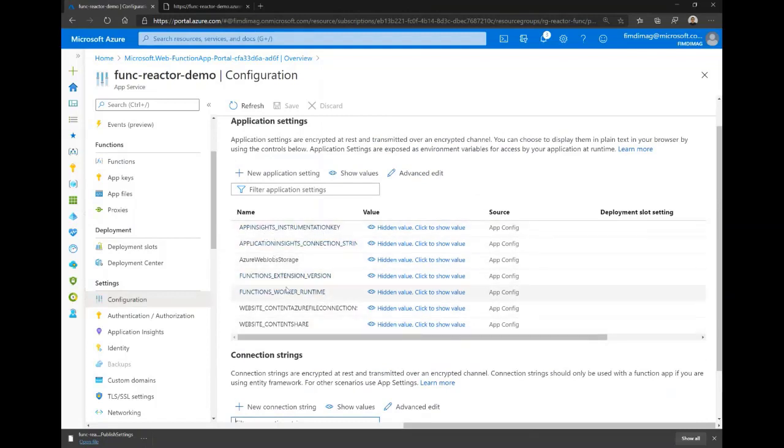We need to use this, which is the link with Application Insights and the definition of the function extension, etc. But we can also add our application settings if we need to. We can add them directly here, or from the file. Also, on local we can have it and push it directly to Azure and override the things that already exist.